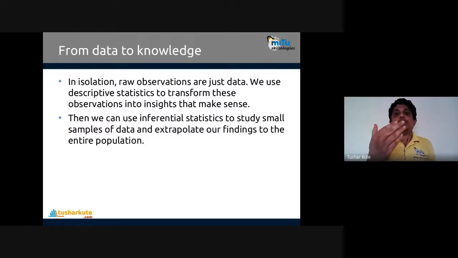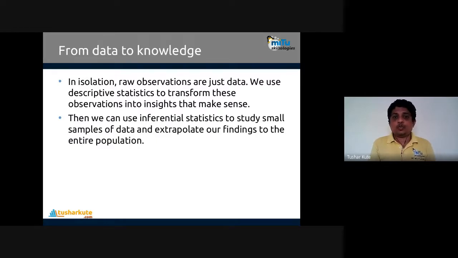Knowledge to understanding, and understanding to wisdom. This is the pyramid we have, where data is at the base and all the others are built on top. Data to information, information to knowledge, knowledge to understanding, understanding to wisdom. This process is completed with the help of statistical procedures. So the conversion from data to knowledge is done with the help of statistics. It will definitely help you to do so.